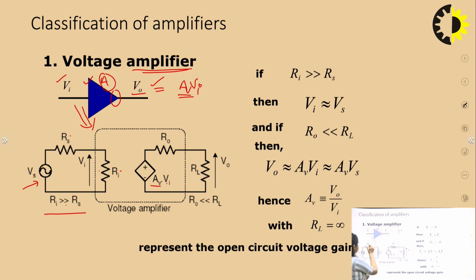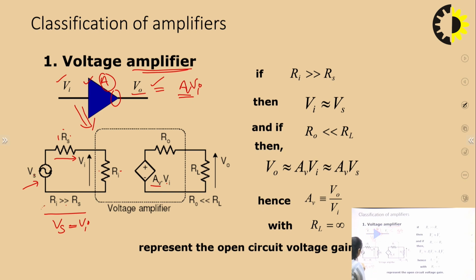If this Rs is very less, that means the current will flow through this resistance very easily and the loss across this Rs is very less. Ideally, if Rs is 0, that can be represented with a short circuit, and then I can write Vs is equal to Vi.